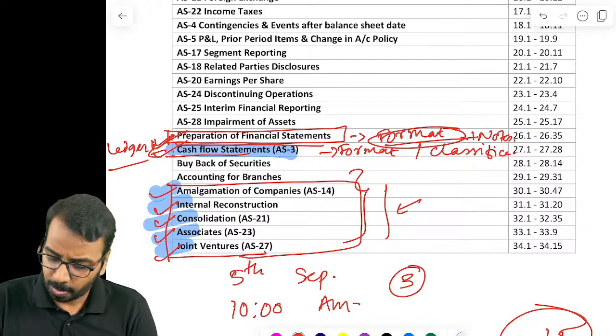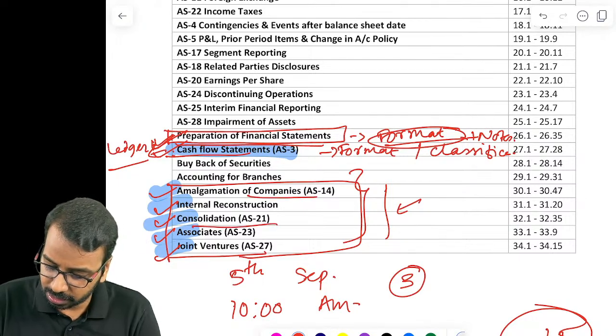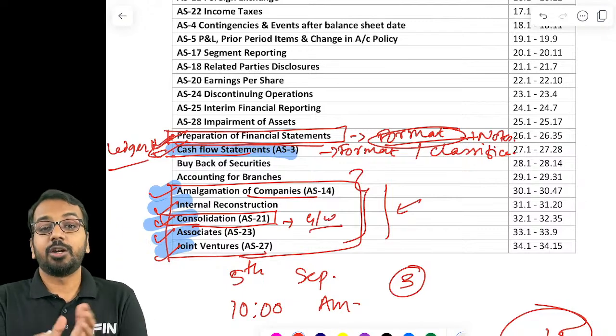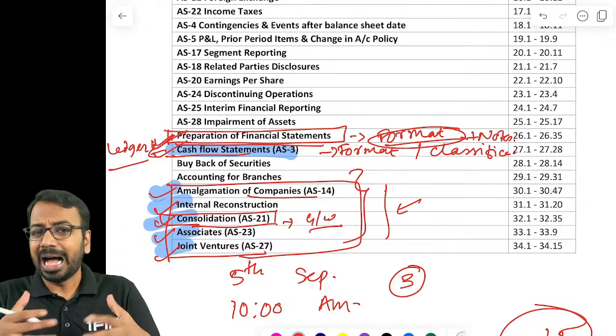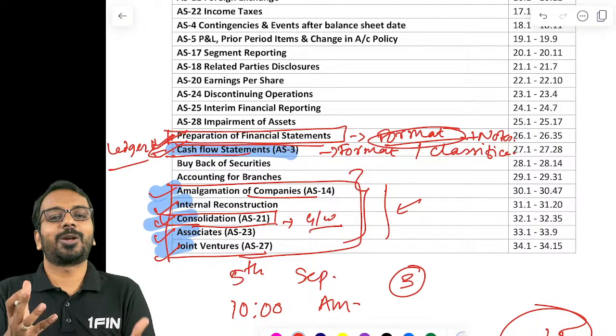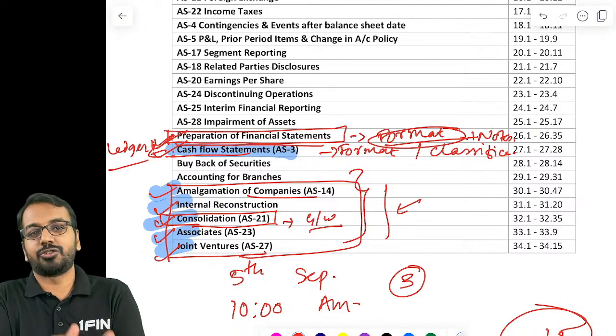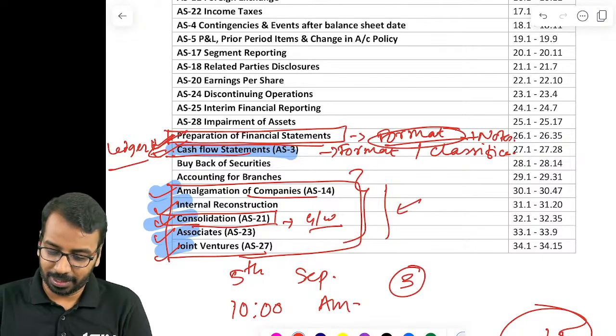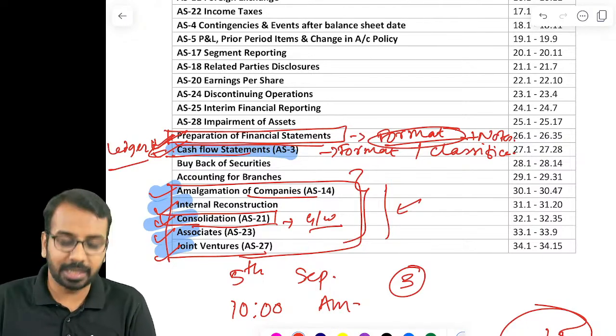For example, in amalgamation of companies or in consolidation, if you can calculate goodwill properly, if you can do the analysis of profit properly, after that there is no great rocket science in adding the balance sheet and showing a consolidated balance sheet. Okay, so that is one thing you have to keep in mind. So after that, your day 1 is completed.